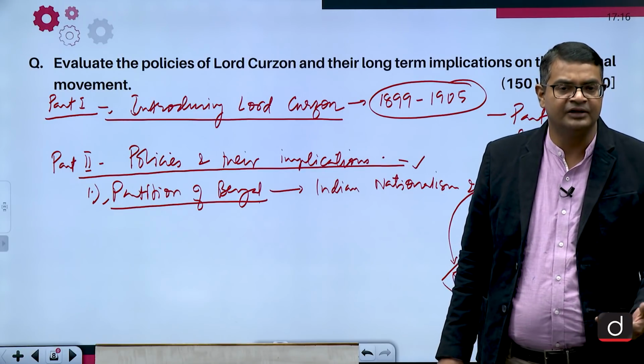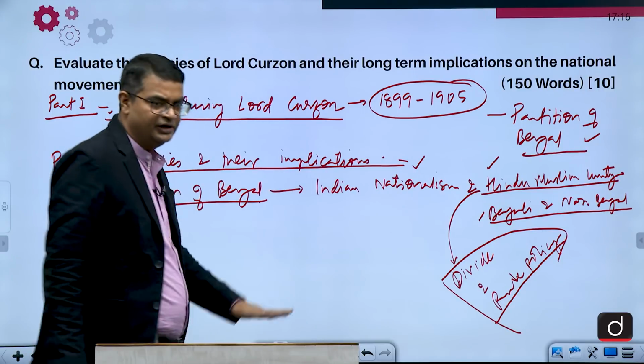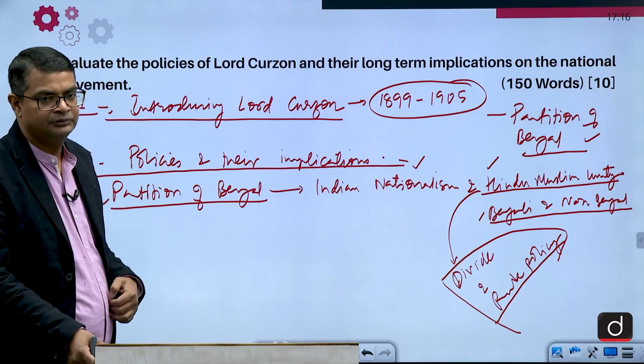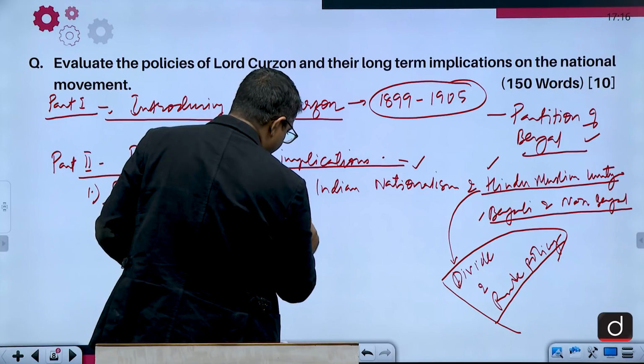It backfired in the form of the Swadeshi movement. The more they tried to suppress Indian nationalistic sentiments, the more they came back with double force, and the expression was the Swadeshi movement.